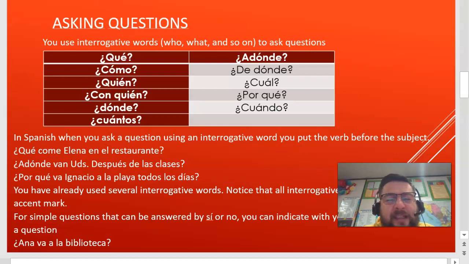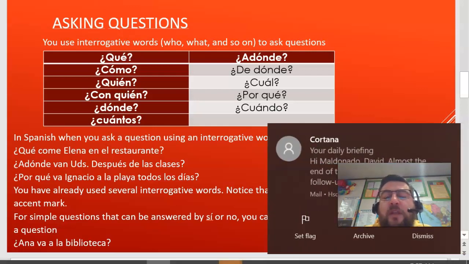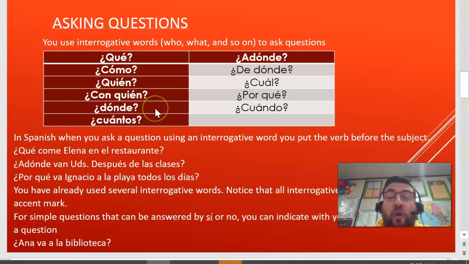So we have the word que. Que is what. Cómo. Cómo is how. Quién. Quién is who. Con quién. Con quién is with whom. Dónde. Dónde is where. Cuántos. Cuántos is how many. ¿A dónde? ¿A dónde is where? ¿De dónde? ¿De dónde is from where? ¿Cuál? ¿Cuál is which? ¿Por qué? ¿Por qué is why?